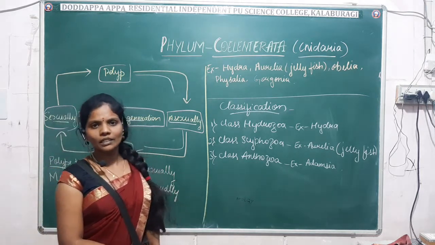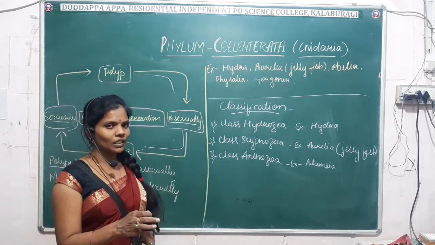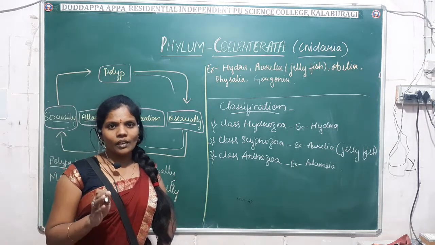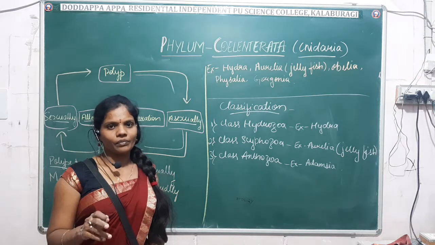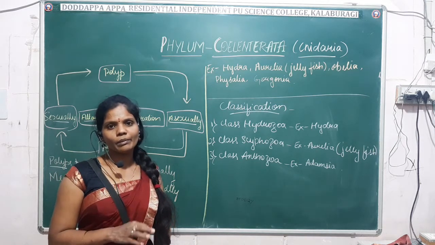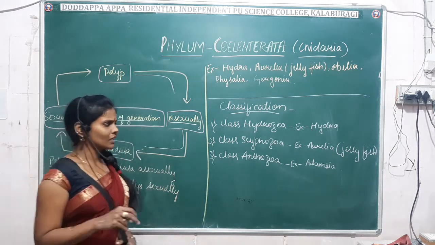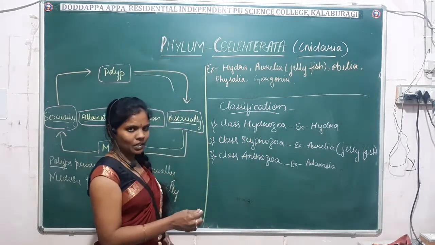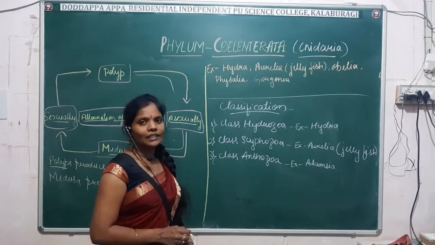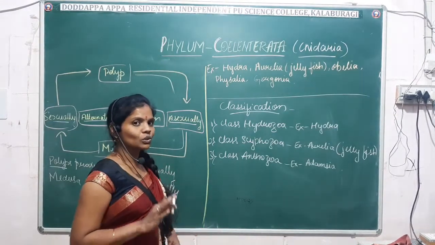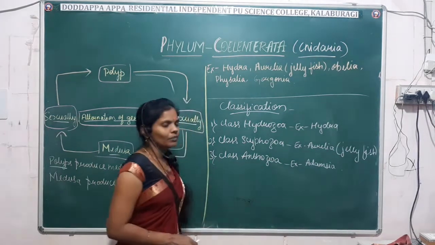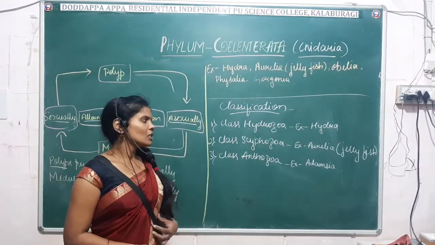These are the characteristic features of the phylum. Apart from this, let us discuss the classification. As I have already told you, classification is not mentioned in your NCERT, but it is there in your other reference book. At least you have to keep in mind the class names and the examples. Coelenterates are generally classified into three classes: Hydrozoa, Scyphozoa and Anthozoa.